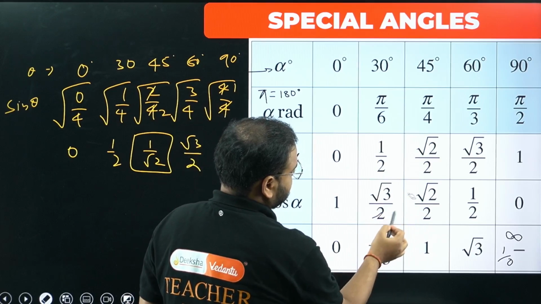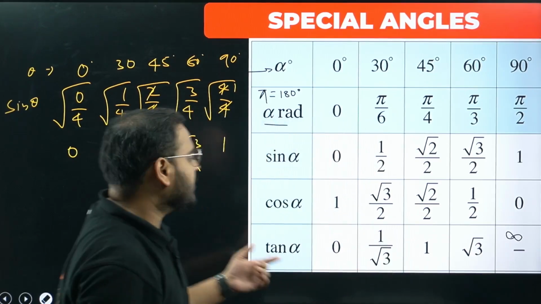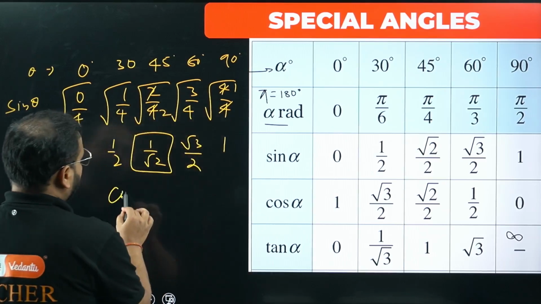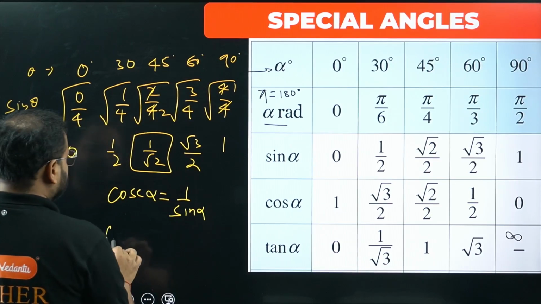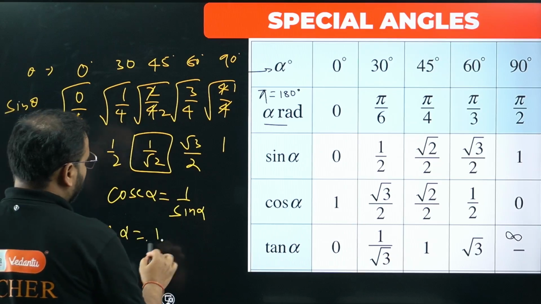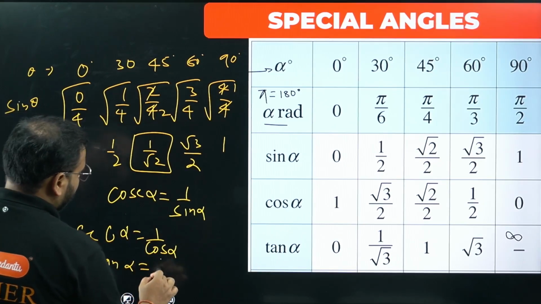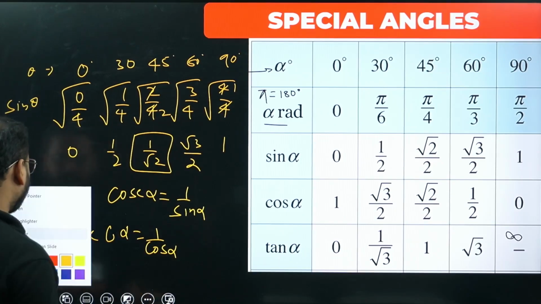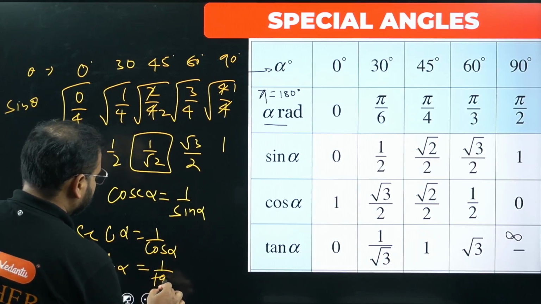Have a look. This is how you remember the tables. Is that clear? What about the other 3? We know that they're reciprocals, right? Cosec alpha would be the reciprocal of sine alpha, sec alpha will be the reciprocal of cos alpha, and cot alpha will be the reciprocal of tan alpha.